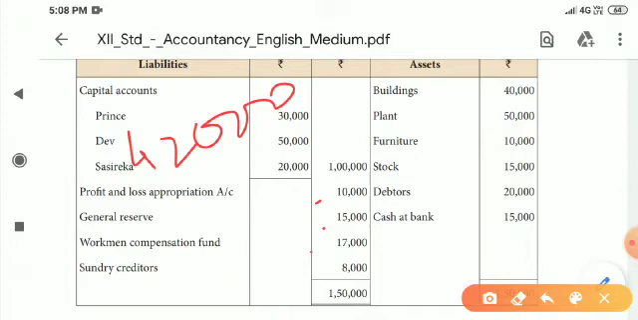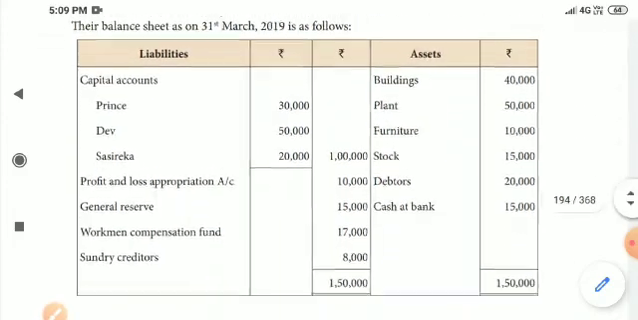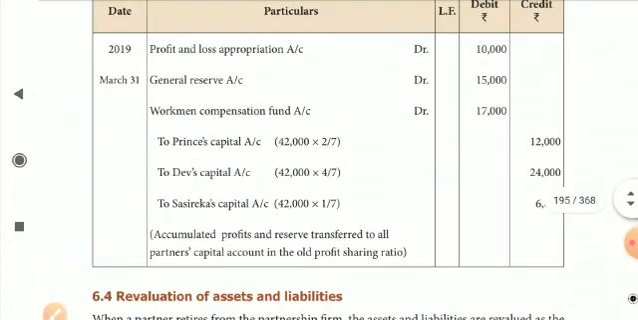Profit and loss appropriation account debit, general reserve account debit, workman compensation fund account debit. The three amounts can be placed together in a common journal entry. So the total amount is 42,000, which is going to be distributed to the partners in their profit sharing ratio 2 by 7, 4 by 7, 1 by 7. Now you see here: profit and loss appropriation account debit 10,000, general reserve account debit 15,000, workman compensation fund account debit 17,000, then to Prince's capital account, to Dev's capital account, to Sasirekha's capital account. The 42,000 is distributed among themselves in their ratio. It's a 2 mark sum, dear.